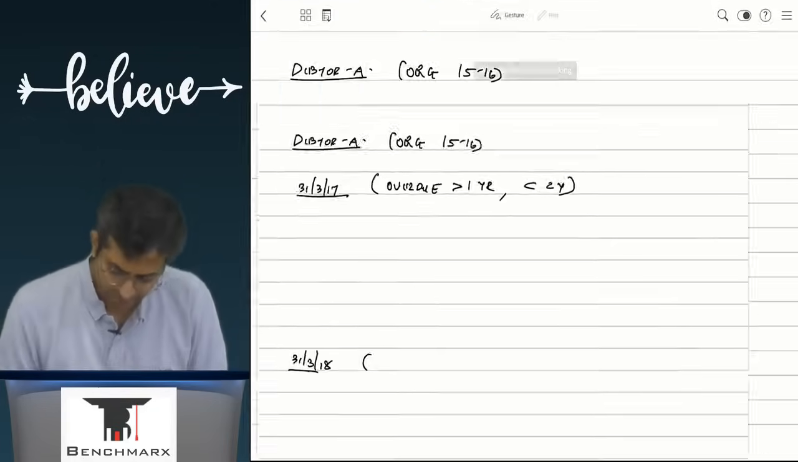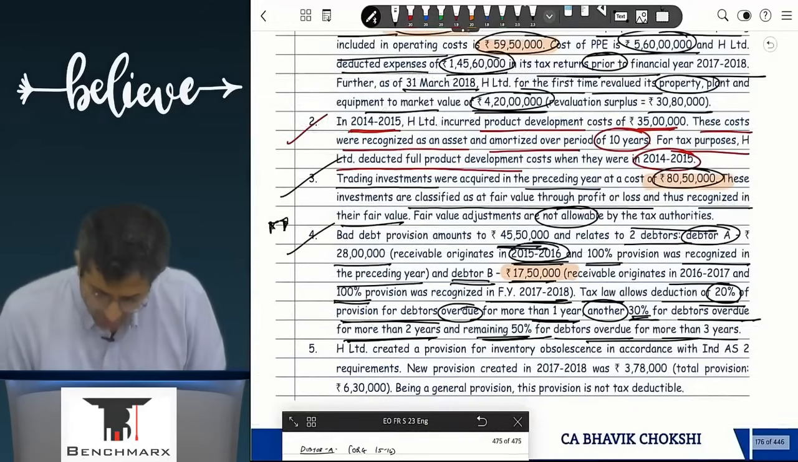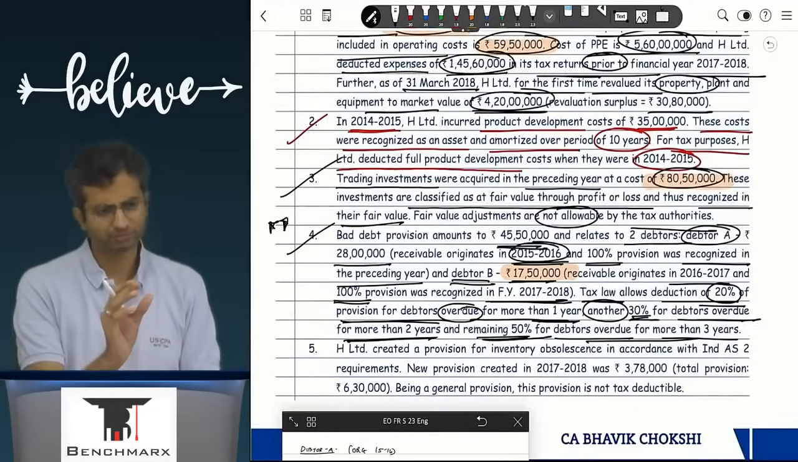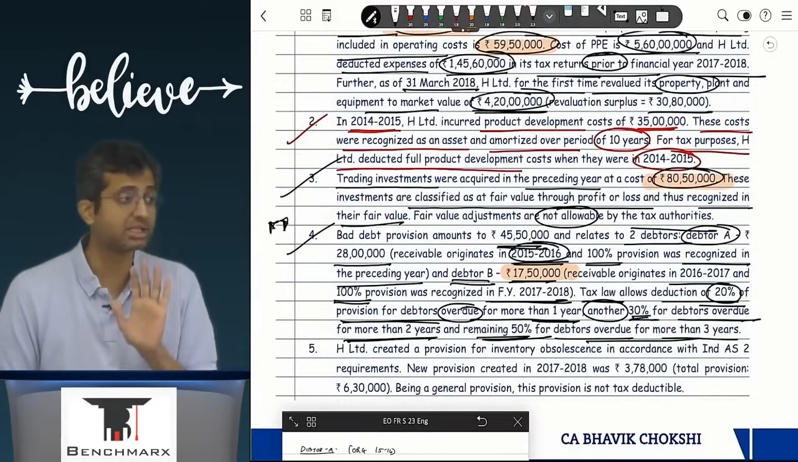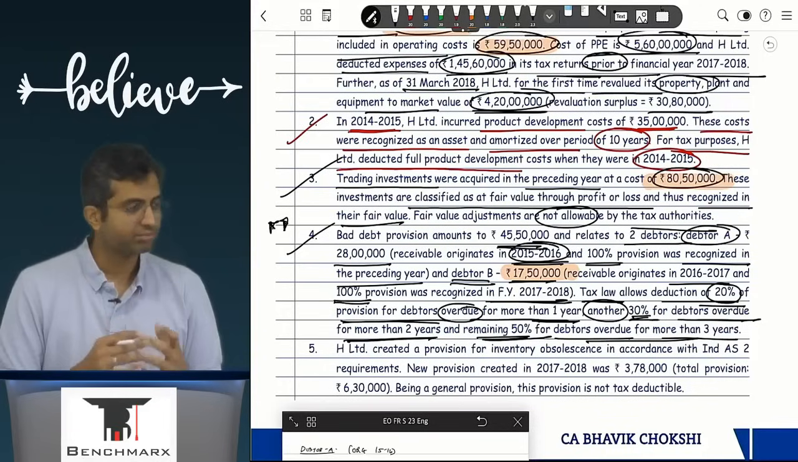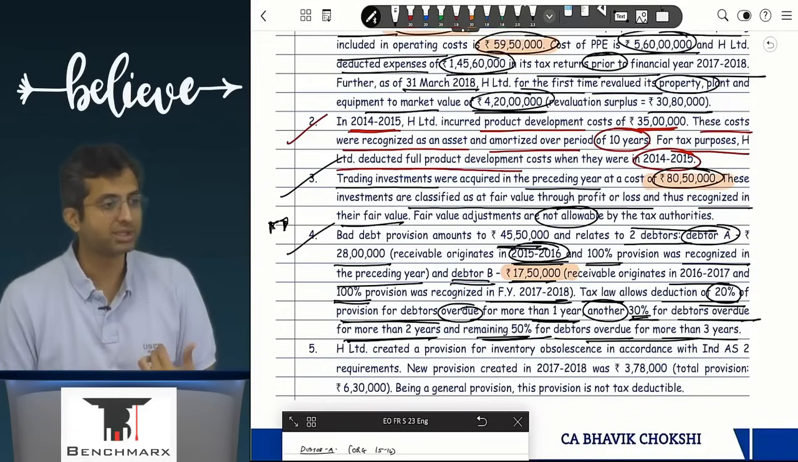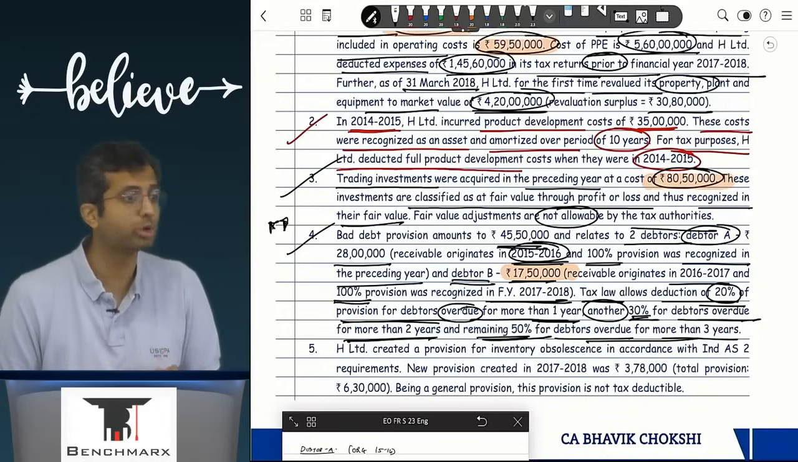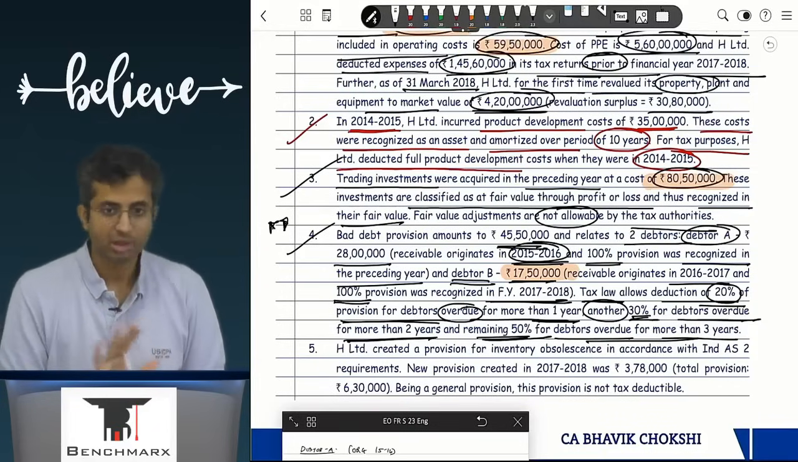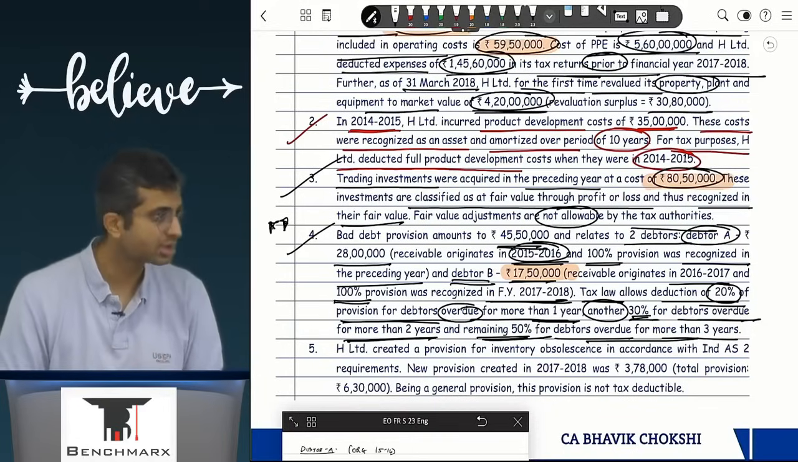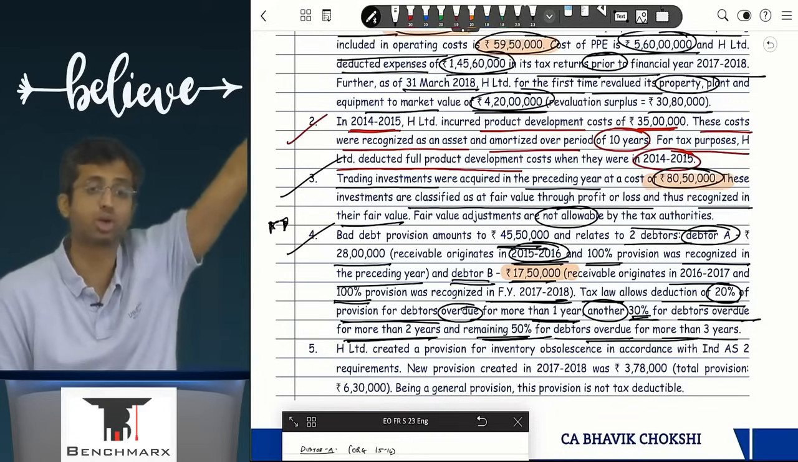15-16 में अगर ये originate हुआ है, ये 15-16 में ही हुआ है ना, then we can say that up to 31st March 17, that is the start of the year, maybe it originated in the middle of 15-16, April, May, June, July, कोई भी month में. So it is overdue for more than 1 year, but not overdue for more than 2 years, unless hypothetically it originated on the very first day.